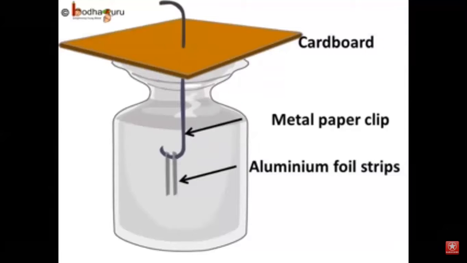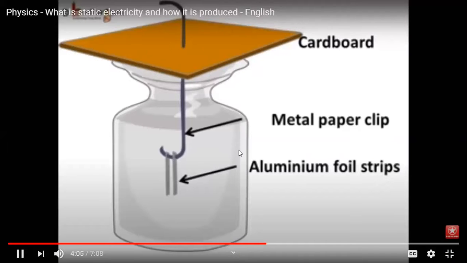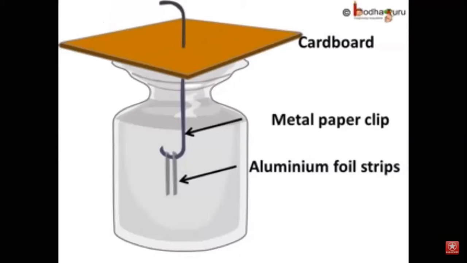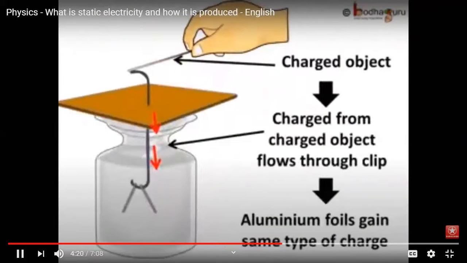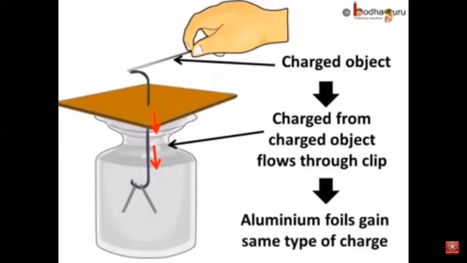Next, open out the clip and insert two aluminum foil strips at one end. Make sure the two strips are close but not touching each other. We insert the other end of the clip in the cardboard so that it is perpendicular to it and it is hanging down from the cardboard. Place the cardboard as the lid of the jar. If we touch a charged object with the metal clip, see what happens?